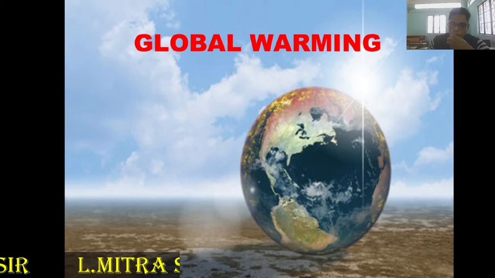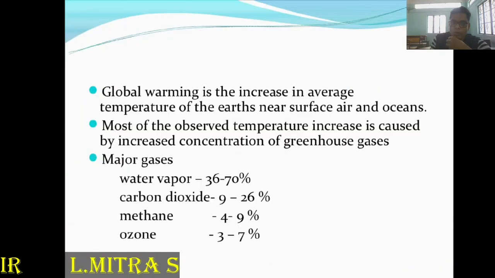It is, I think, mentioned in your book. Global warming is the increase in the average temperature of the earth's near-surface air and the oceans. By this line you can understand that when the average temperature is increasing day by day, it is called global warming. Previously we discussed that global warming is the result of the greenhouse effect.